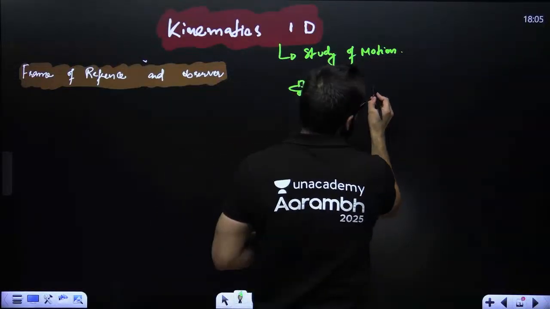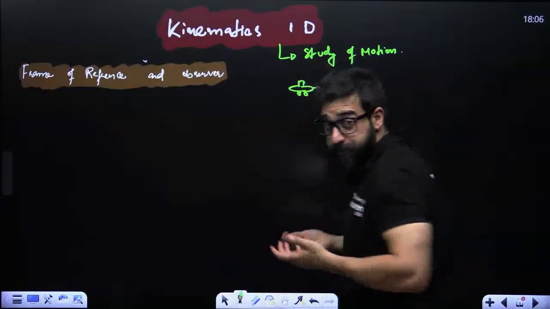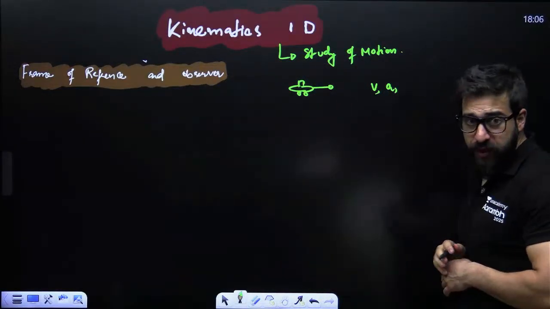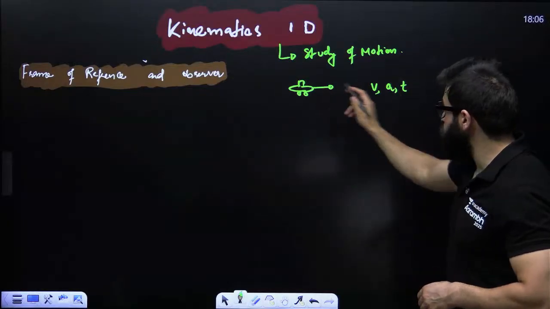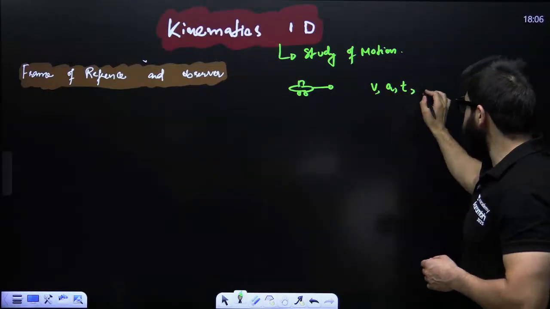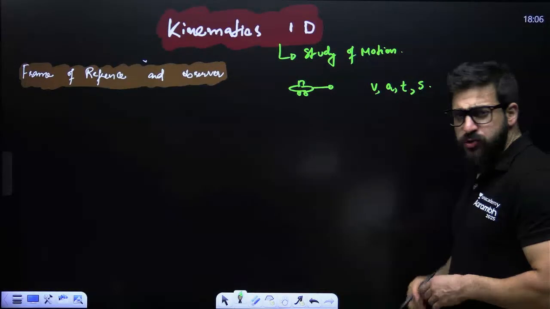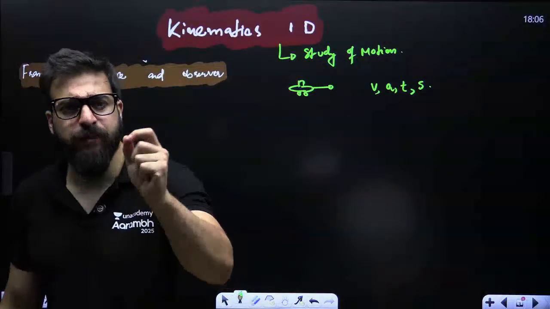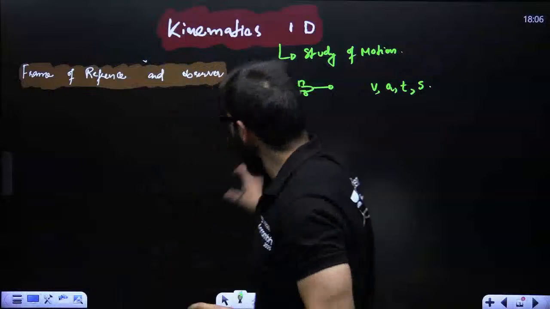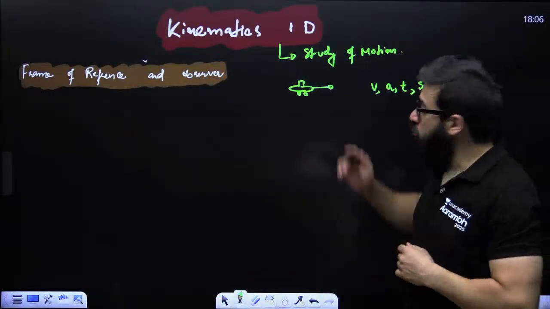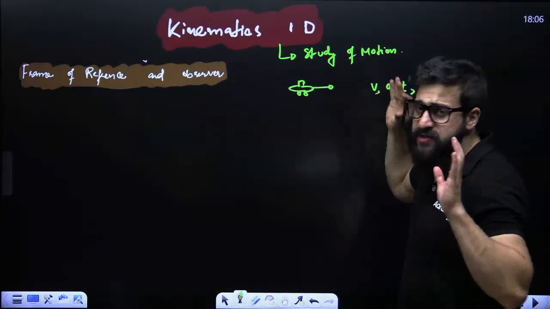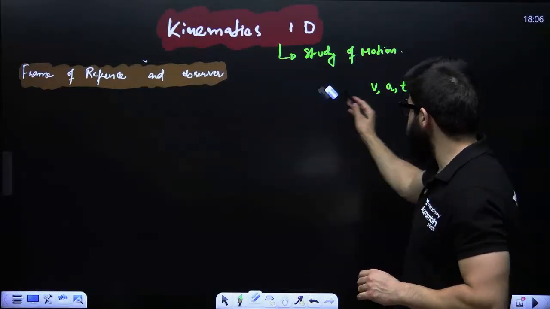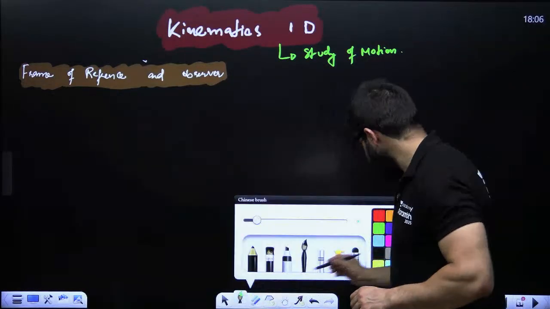Sir, what is the velocity of the car after some time? I might ask you, what is the acceleration of the car? How much time is it going to take from this point to this point? What will be the displacement of the car? All the questions will be related to motion. So kinematics 1D is only the study of motion, as simple as that.